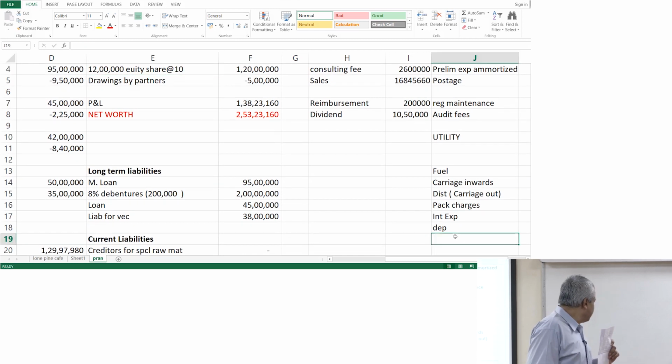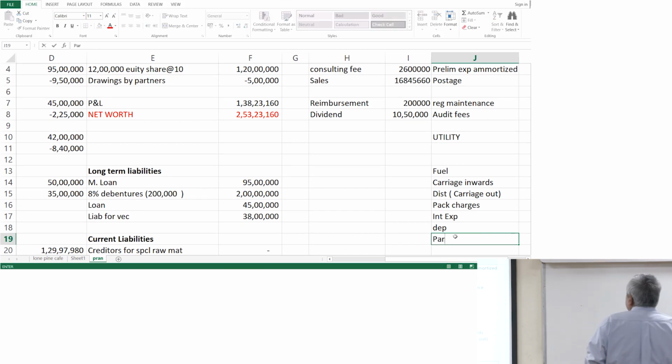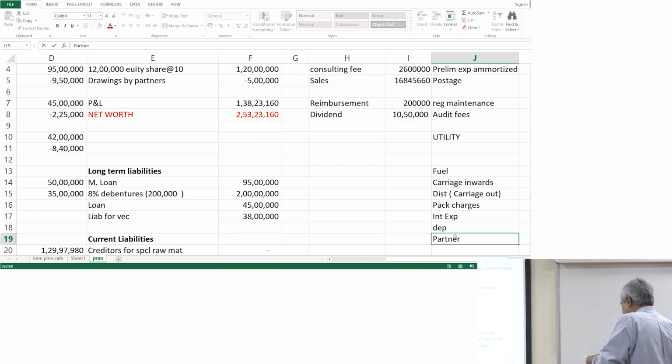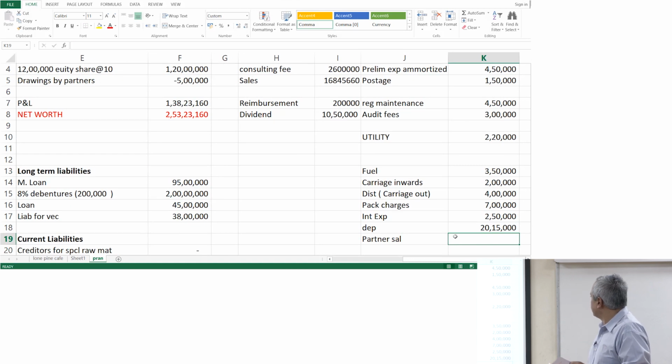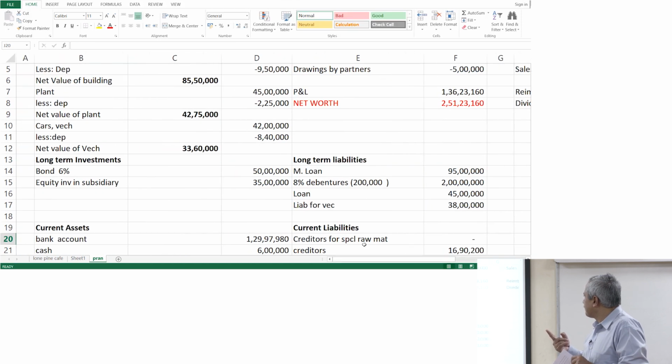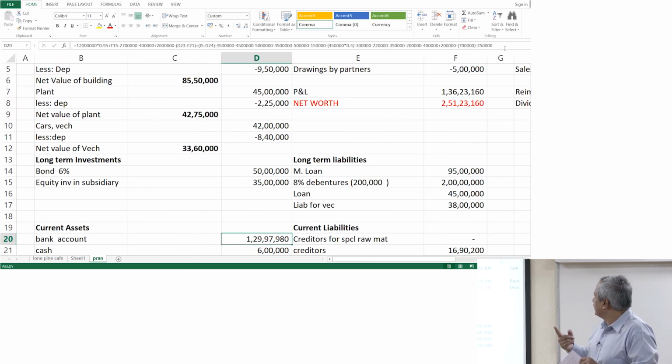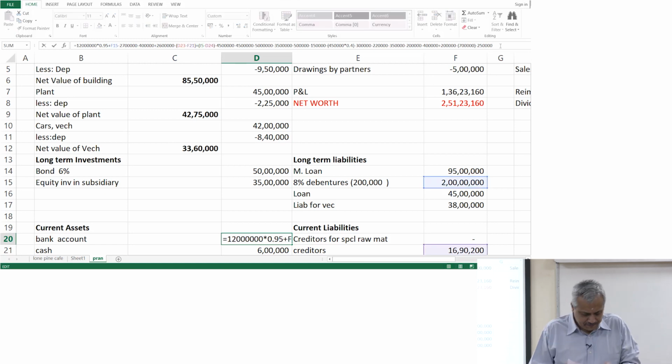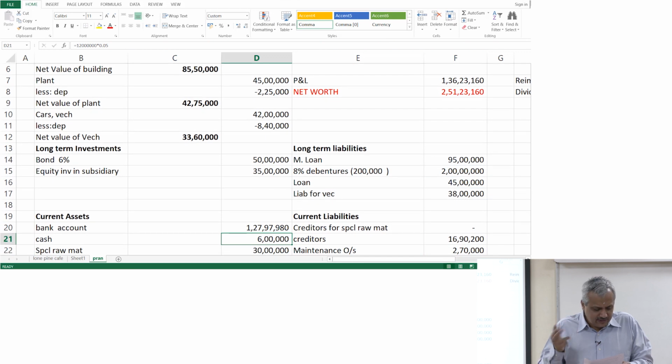You have done that? Partner salary 2 lakhs. Have you reduced it from the cash because it is not due still? Do it. Over. This part of it is done. Done, Pratik. Now we move to